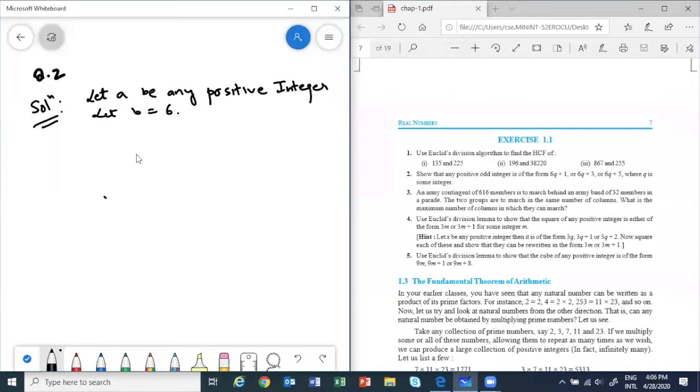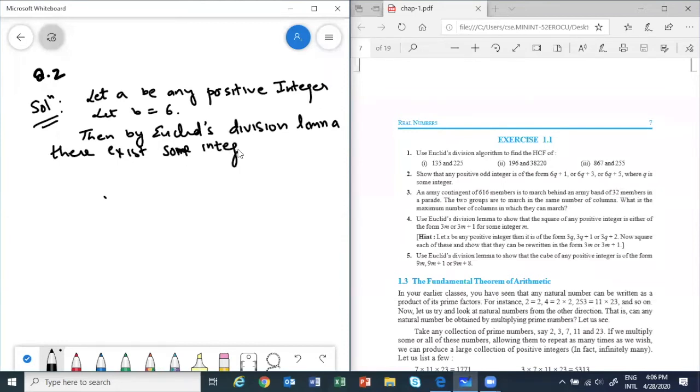Okay. Then by Euclid's division lemma, what should happen? There exist some integers Q and R such that A is equal to BQ plus R. And what happens to R?